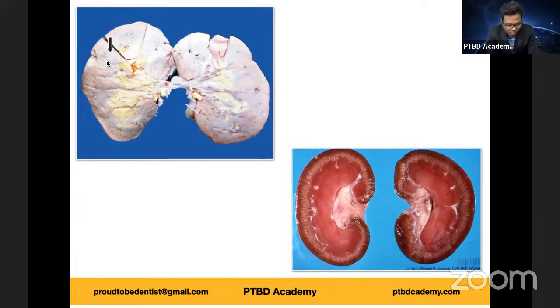So let's go through the gross anatomy describing the amyloidosis of kidney. Kidneys may be normal sized, enlarged, or terminally contracted due to the ischemic effect of narrowing of vascular lumina because of deposition of this amyloid material. Cut surface is pale, waxy, and translucent, as you can see. So let's skip this part, okay?